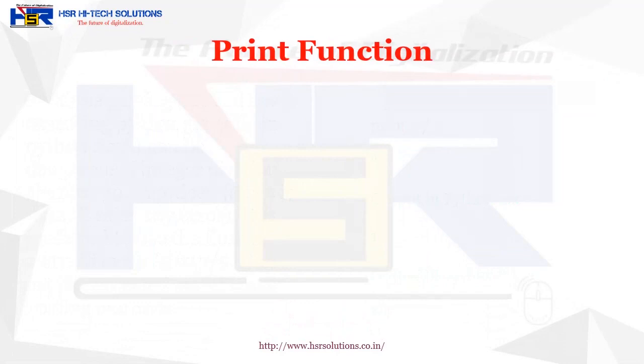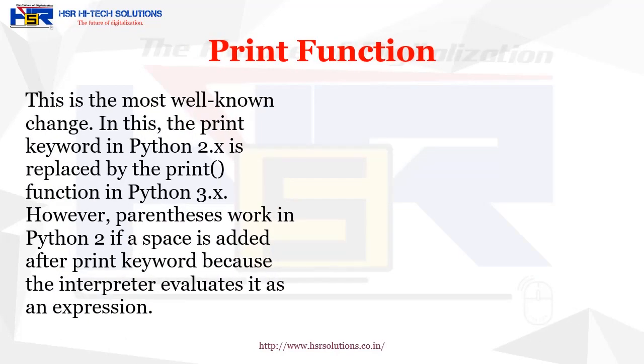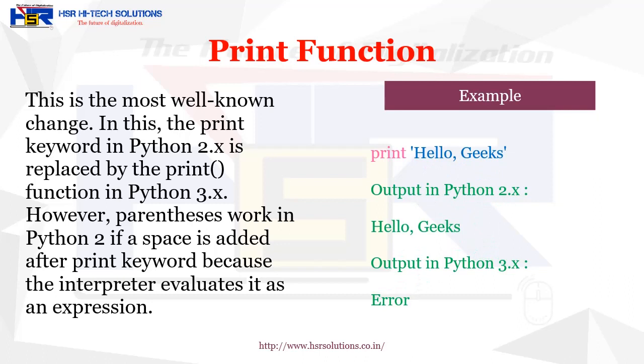Now we will understand the difference in the print function. This is the most well-known change. In this, the print keyword in Python 2 is replaced by the print function in Python 3. However, parentheses work in Python 2 if a space is added after the print keyword, because the interpreter evaluates it as an expression. While in Python 3, if you are not using the print function and using parentheses after the print keyword, then you will always get an error.